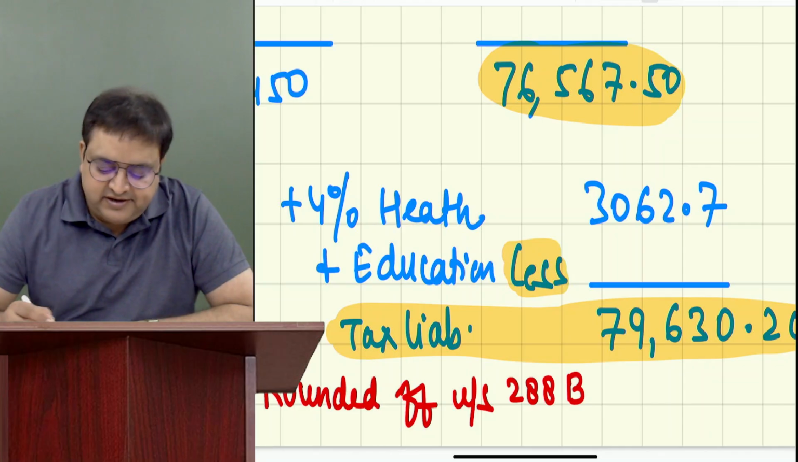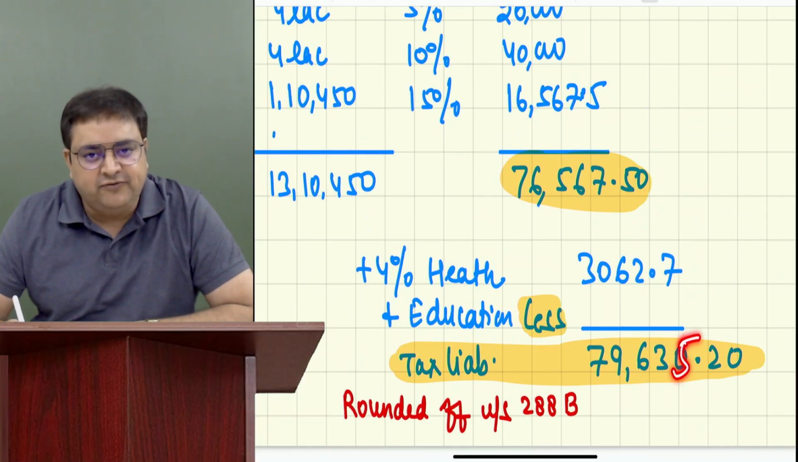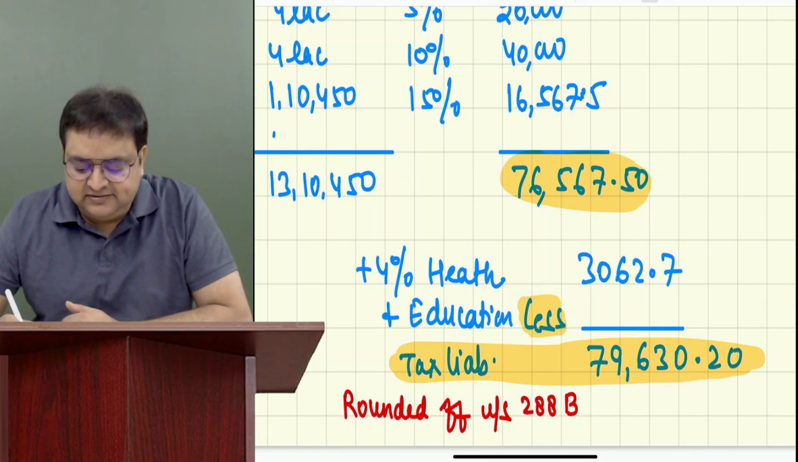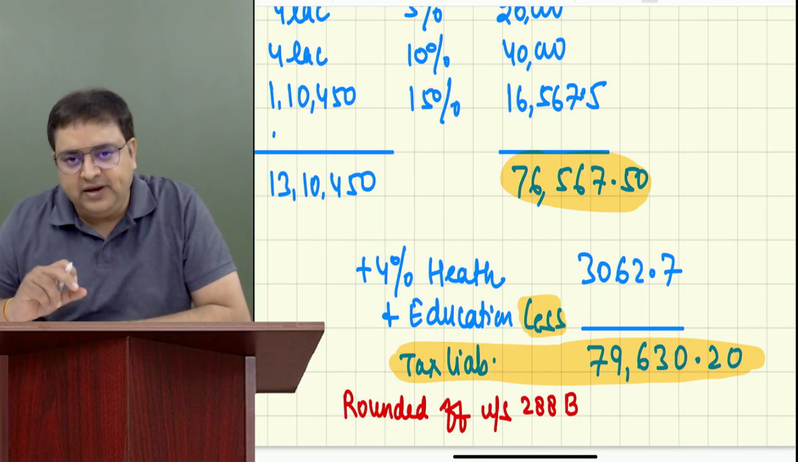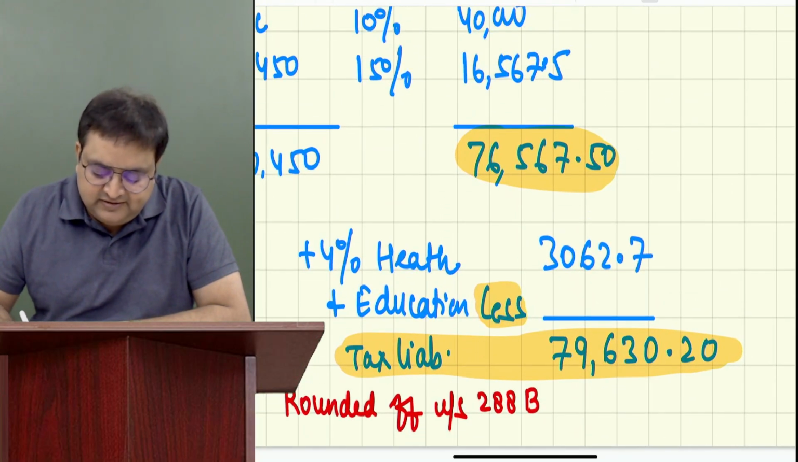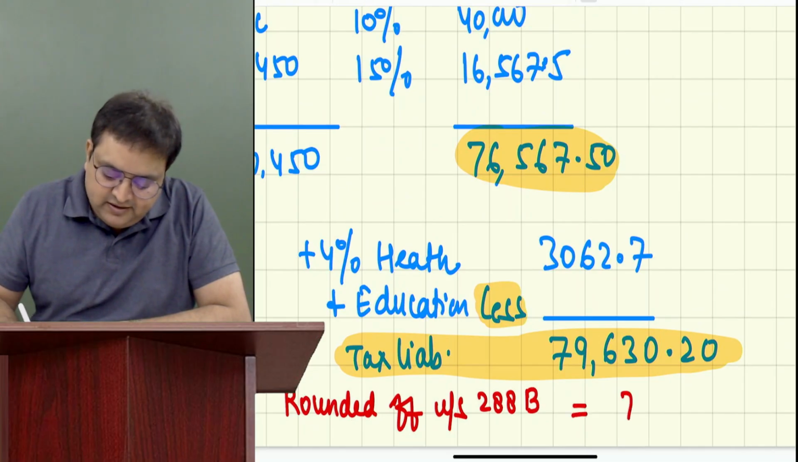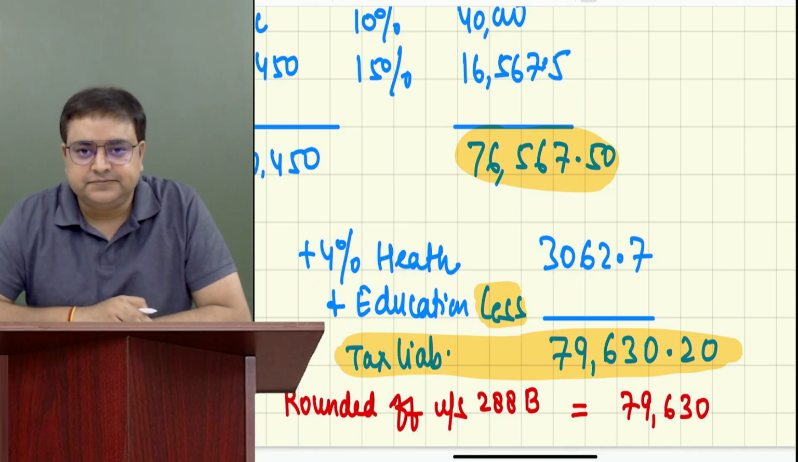Just ignore the decimal. If the last digit is 5 or more than 5, you will proceed to the next digit. And if the last digit is 4, 3, 2 or 1, which is less than 5, then you will ignore that part. So what we will do over here, since it is less than 5, the tax liability would be 79,630 rupees. Everybody got it?